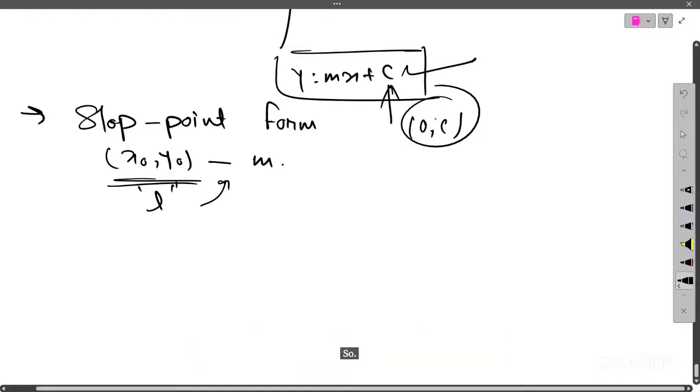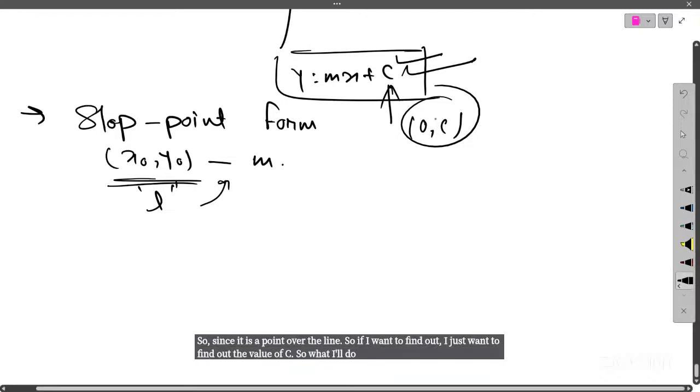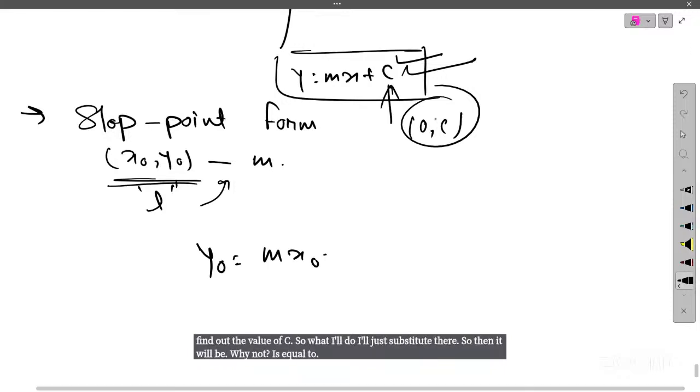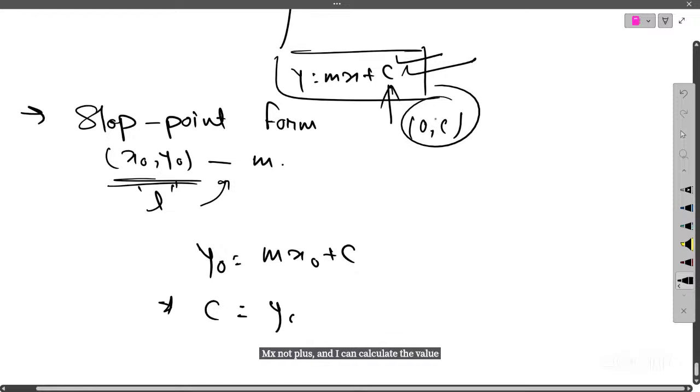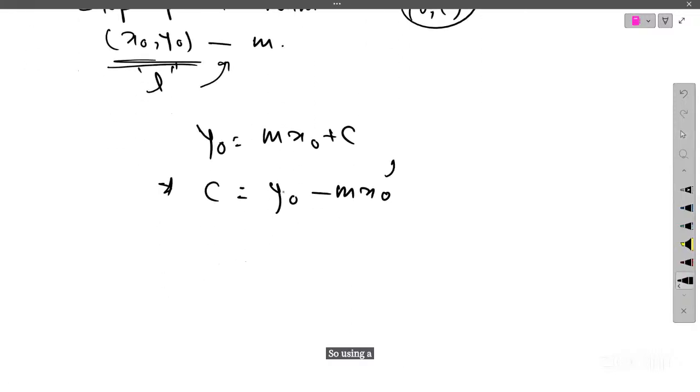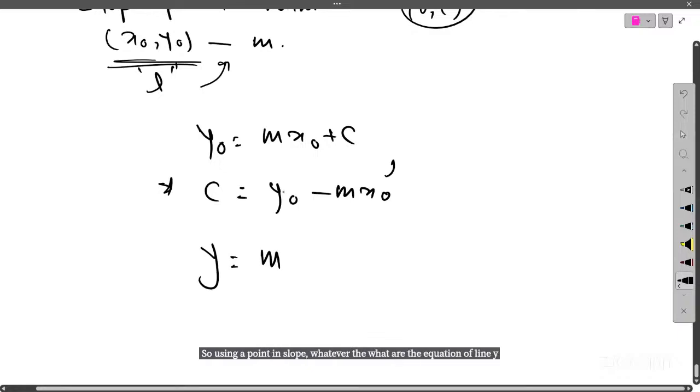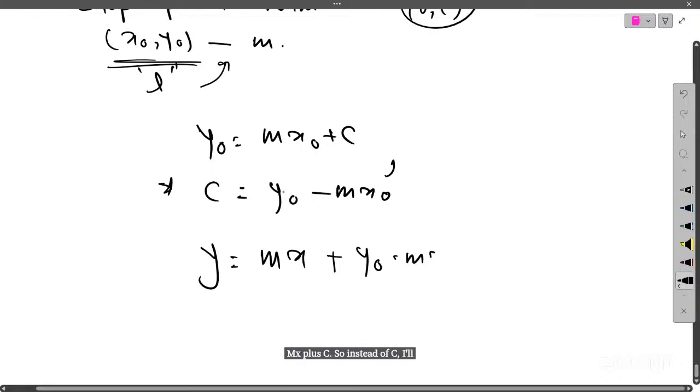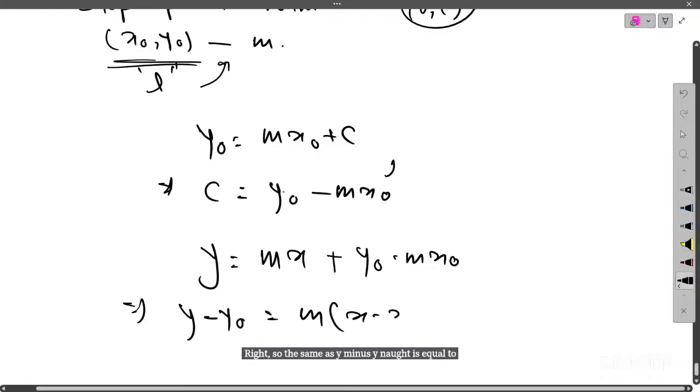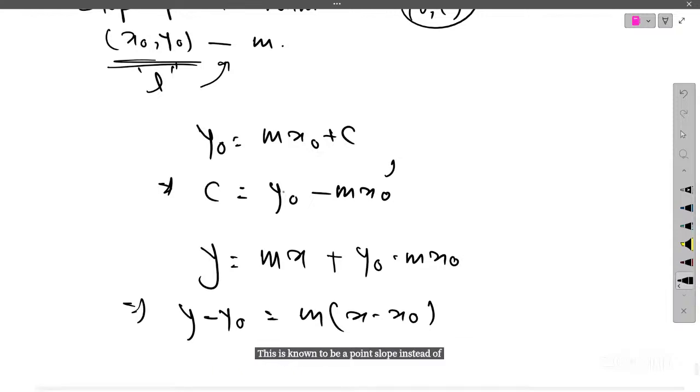Since it is a point over the line L, I just want to find out the value of c. So I'll just substitute there. Then it will be y0 is equal to mx0 plus c, and I can calculate the value of c from here: y0 minus mx0. Substitute the value of c in my original equation of line. So using a point and slope, the equation of line is y is equal to mx plus c. Instead of c, I'll put y0 minus mx0. So it is the same as y minus y0 is equal to m times x minus x0. This is known as the point slope formula. Instead of the y-intercept, we have a point.